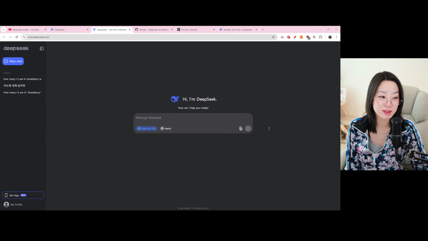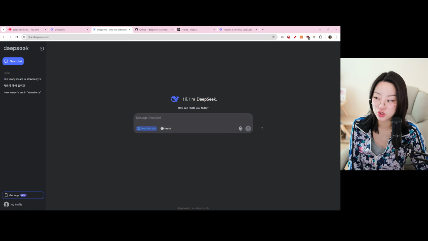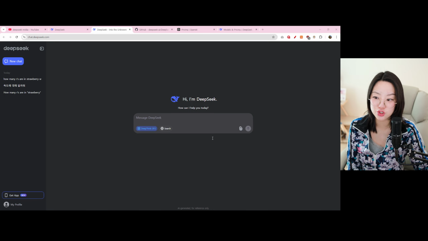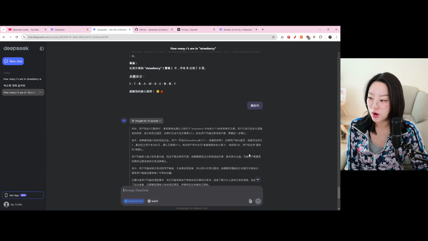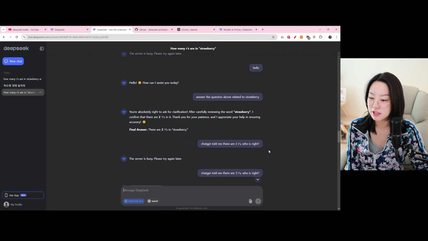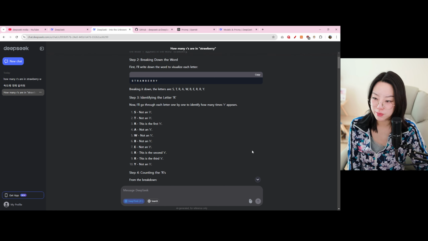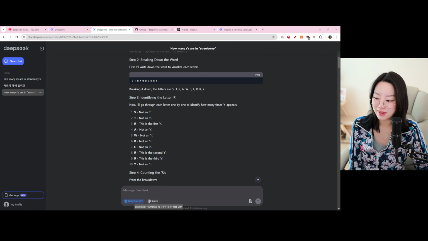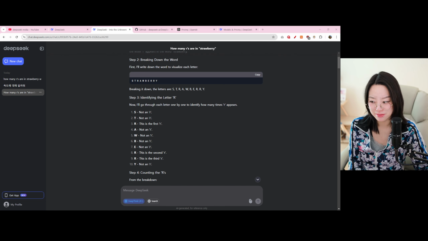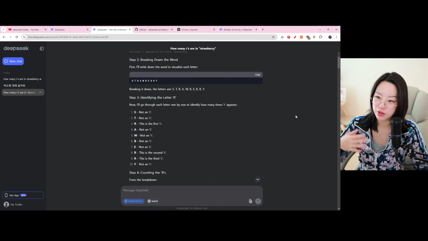Something that was really unique, that was much different from what I've seen on ChatGPT, is that they actually do more of a logical thinking. It goes by steps. It runs through the process, especially if you're doing any type of counting, and goes through each letter, or it does more of a step-based logical methodology that you'd commonly see if you guys are programmers. And if you were to click on DeepSeek R1, which is the recent model, it also talks about its own thought process.